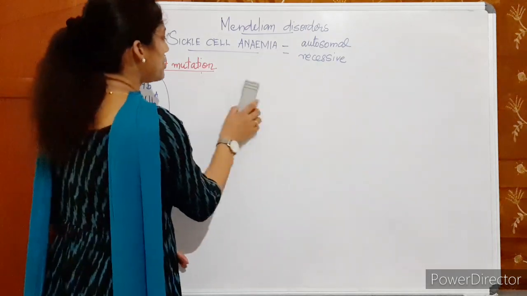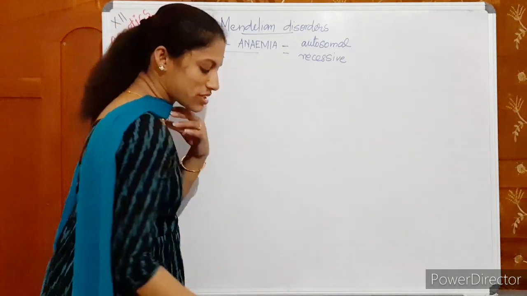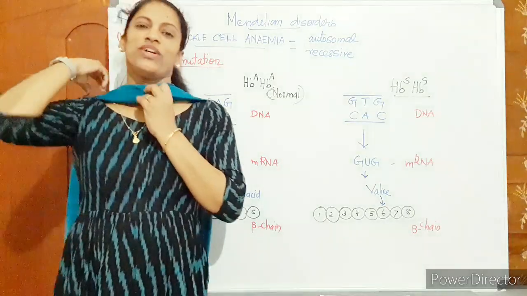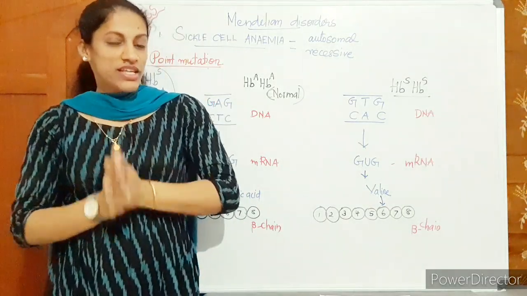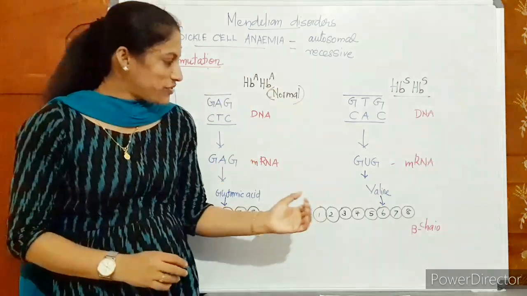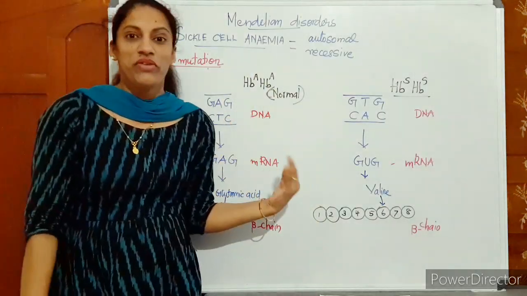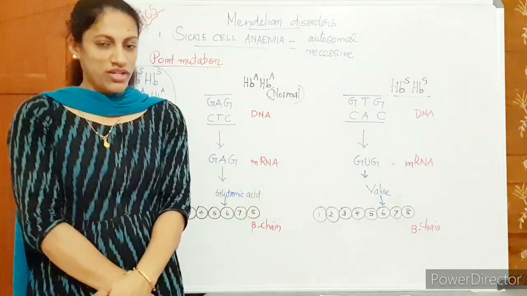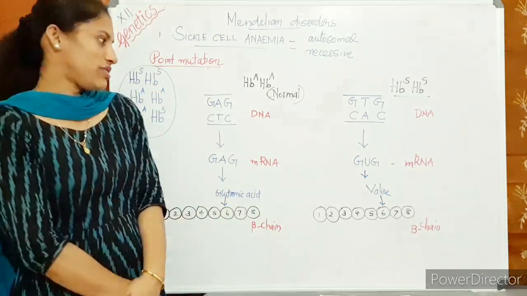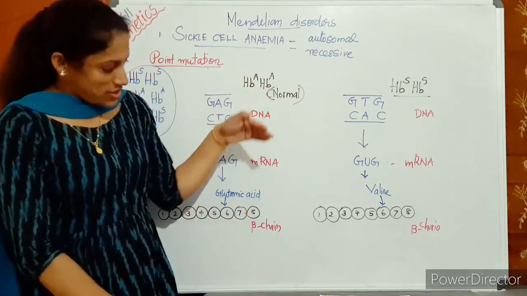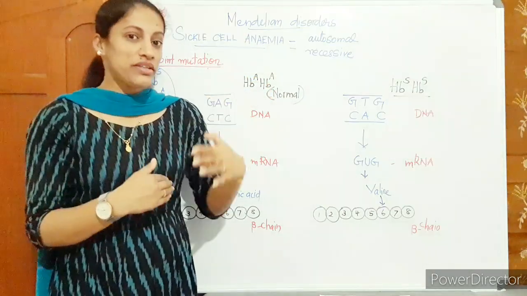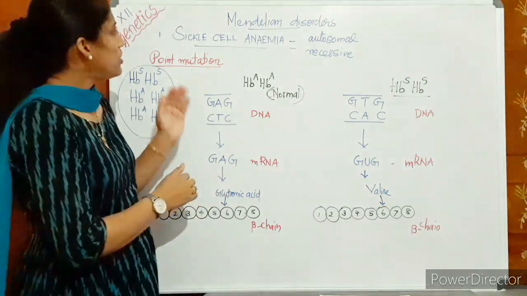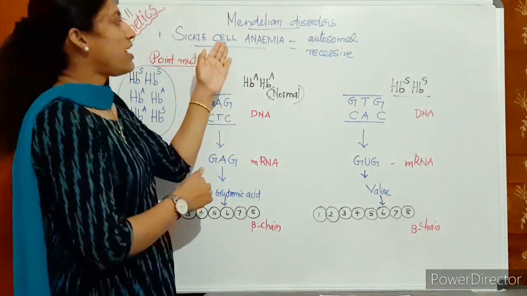Then what is the disease? Okay, we can just discuss it with the help of a diagram representation. So, the point mutation of sickle cell anemia we can understand with the help of this representation. This will be clear only after you study the genetic code in the next chapter. Okay, anyway, just have a simple understanding this time and we can get into the details later. Okay, so we have discussed sickle cell anemia.